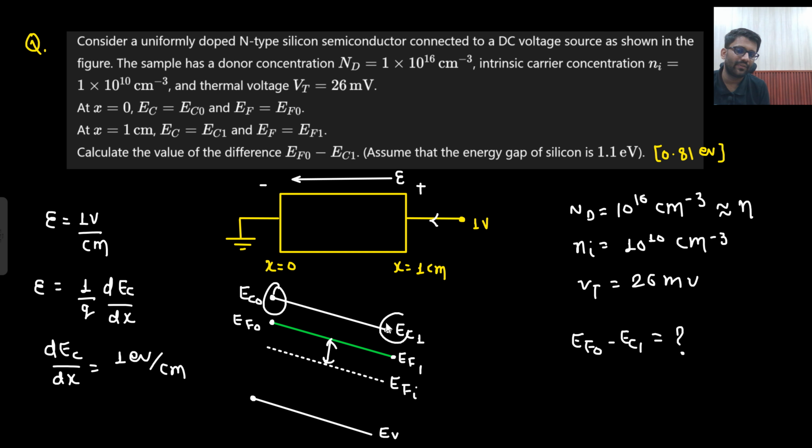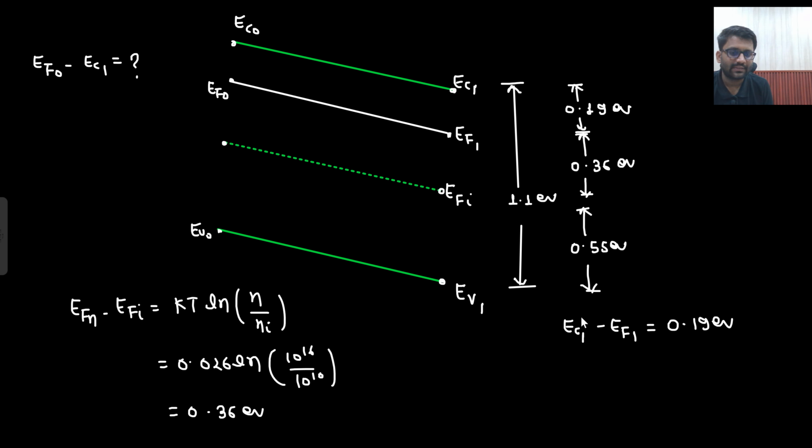Whatever the distance is between these two points, the same distance will be there between these two points as well. Are you able to understand this point? When I was reaching EC1 minus EF1, I got to know that in the final answer I need EF naught and I don't need EF1. That means EF naught and EF1 is my target.